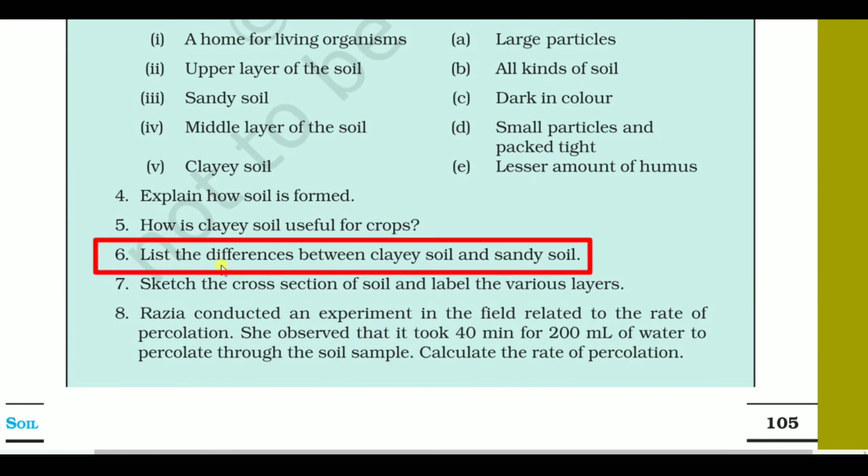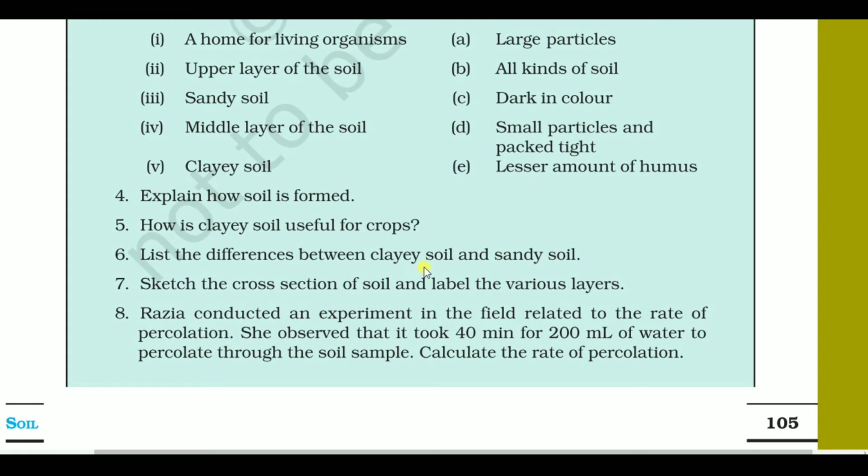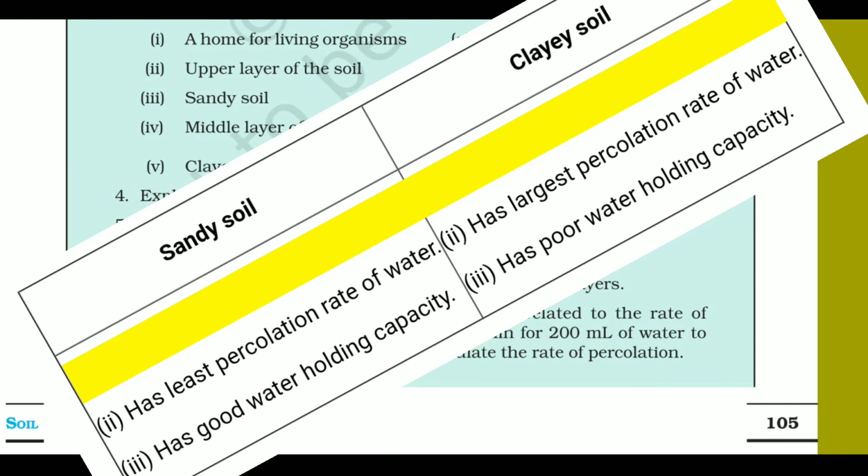The number 6 question, list the differences between clay soil and sandy soil. Particle size of the clay soil is fine. You know, the ratio of fine particles is higher in the clay soil. At the same time, the ratio of large particles is higher in the sandy soil. It contains larger sized particles. And number 2, clay soil has the highest water retention capacity. It can hold the water. And sandy soil has the least water retention capacity. That means it cannot hold water.